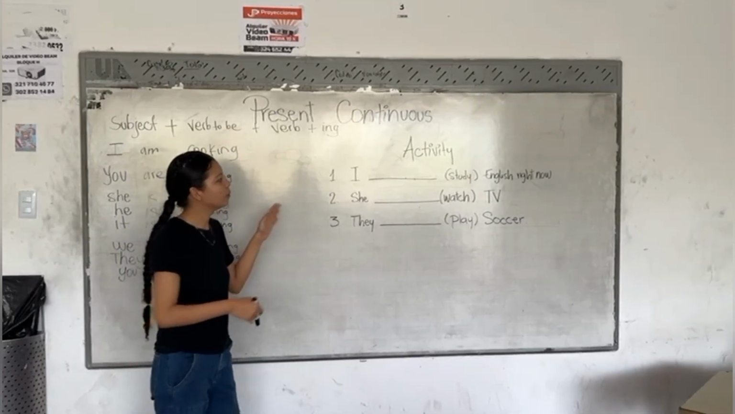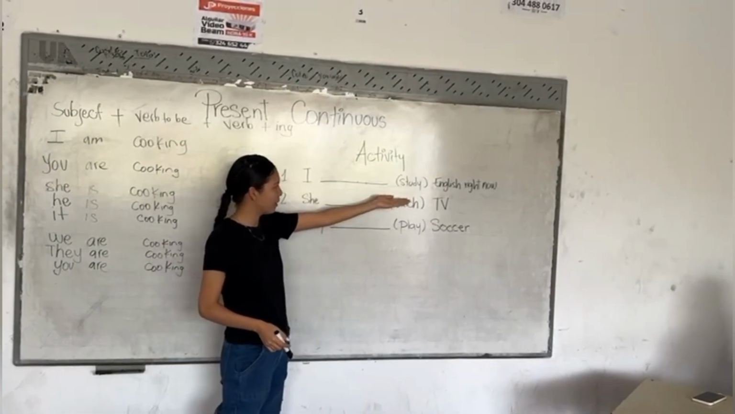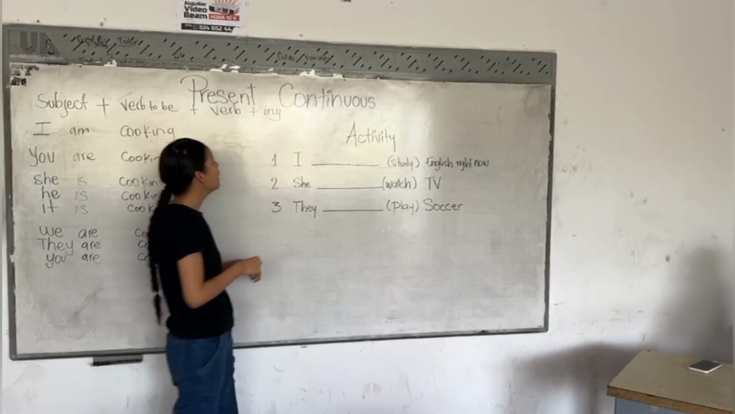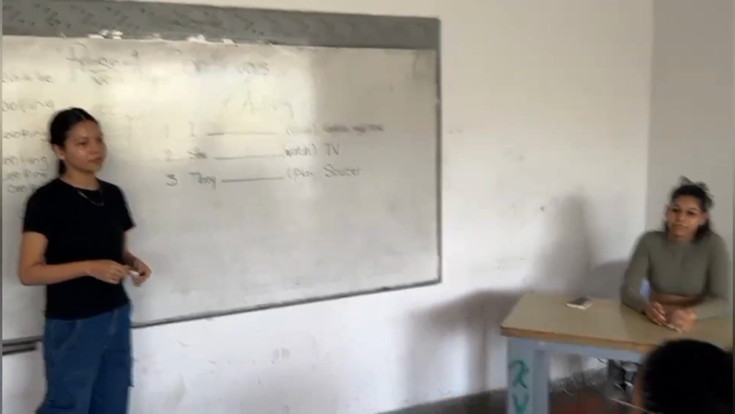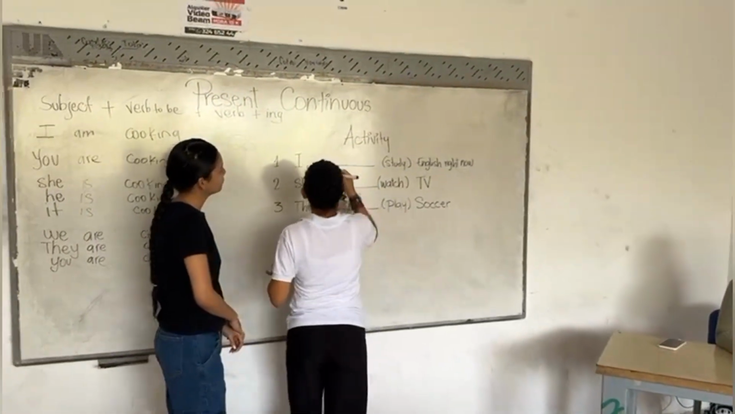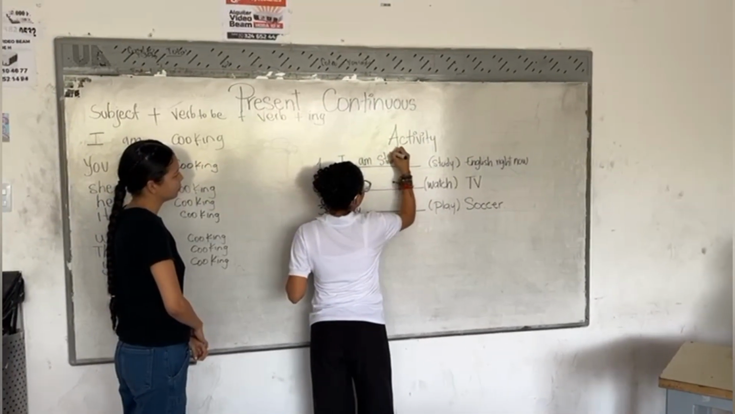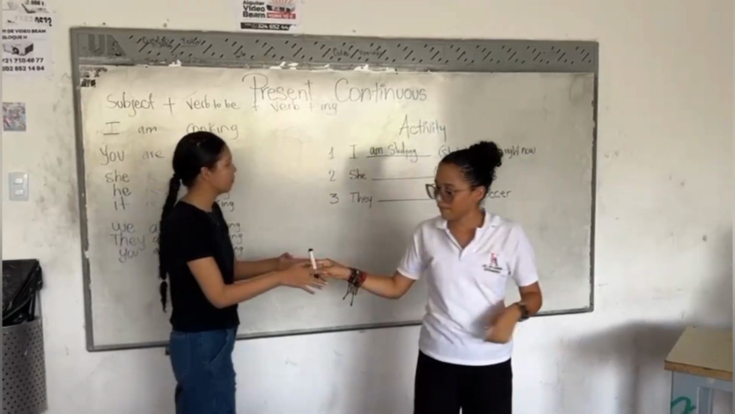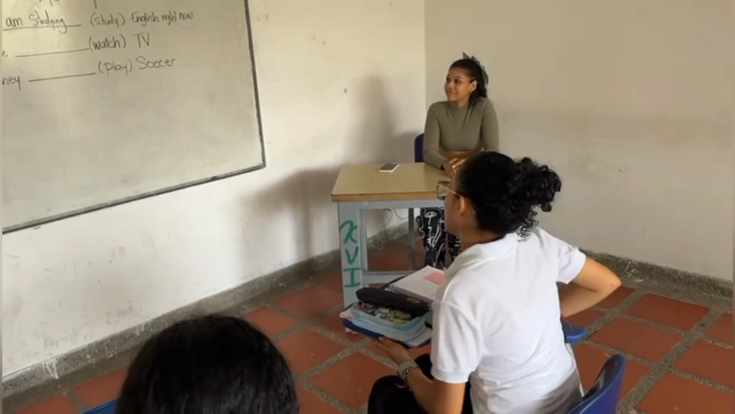Now we are going to make some sentences. You need to write the correct form of the verb in present continuous, and you also need to write the verb to be. Okay, who wants to start? Nancy, please. Okay, Nancy, can you read the sentence? I study English right now.